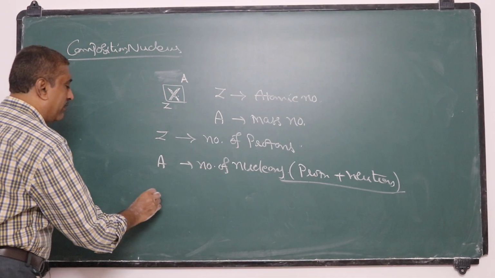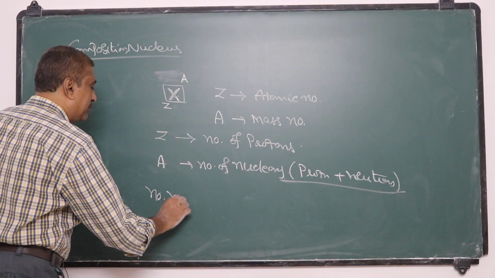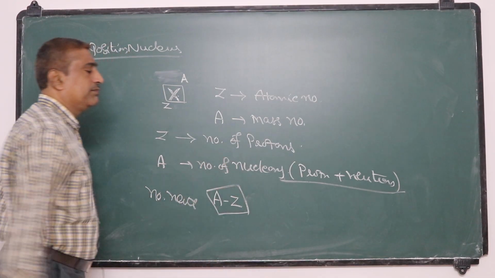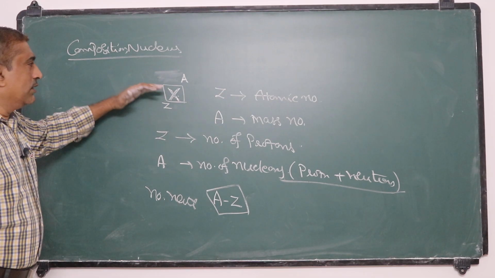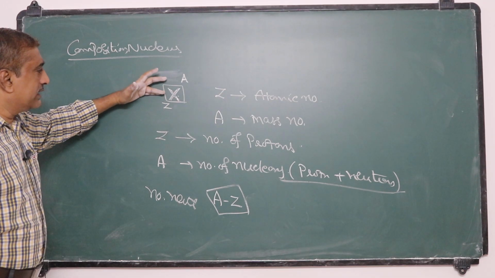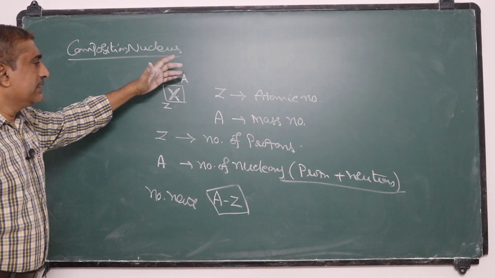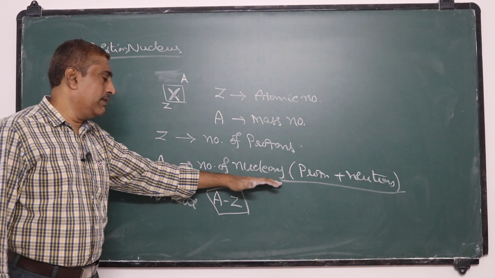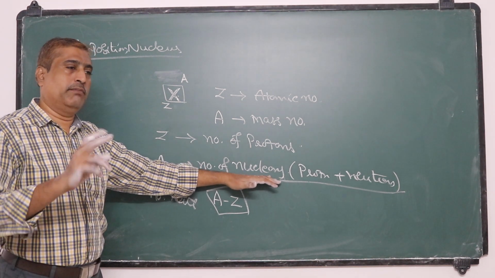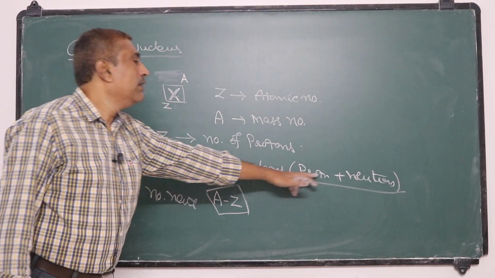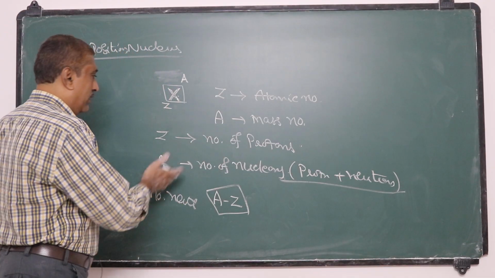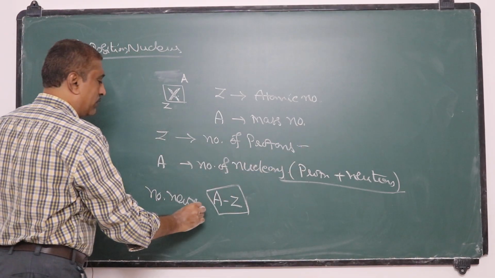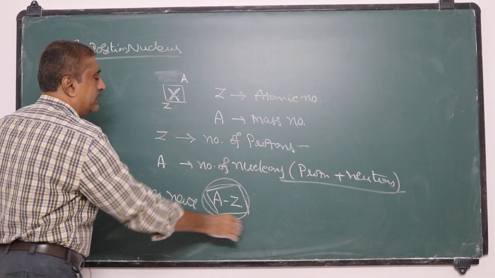So the number of neutrons we can calculate by A minus Z. Okay. So a nucleus is represented like this: Z X A. Z is atomic number, A is mass number. So A represents the number of nucleons, that is the number of protons and neutrons, whereas Z represents only the number of protons. So the number of neutrons is calculated by A minus Z.